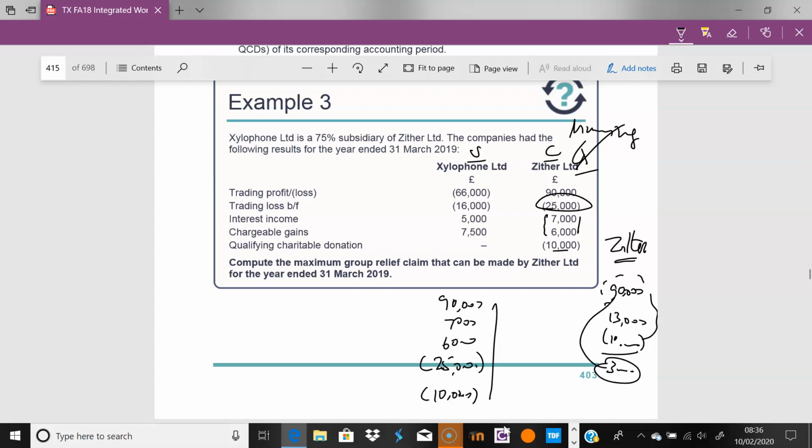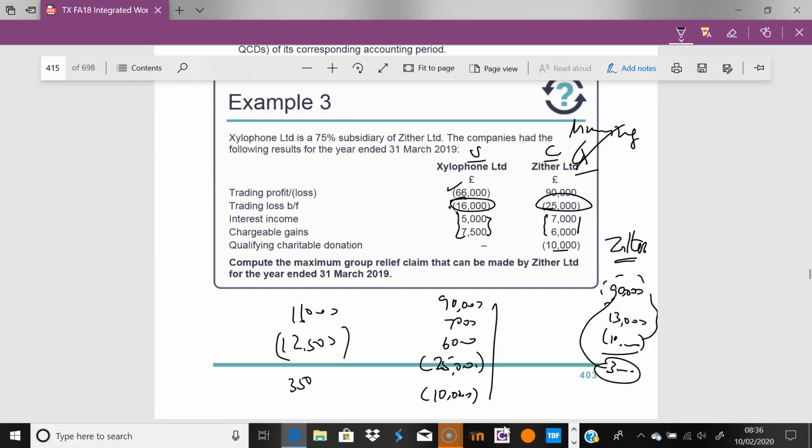So what am I saying here? They have 66,000 in this year. They have 16,000 brought forward from the previous year. So that's fine. Use this 16,000, clear out what you have from the previous year. There is no QCD in this regard. 16,000. So you have here 12,500. Knock that out. Just getting my calculator. 16,000 minus 12,500 is 3,500.